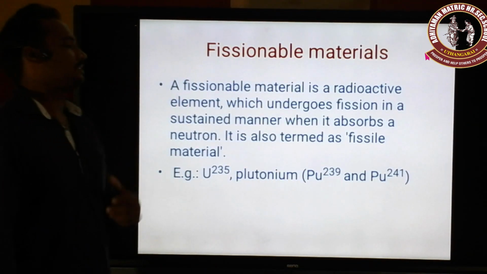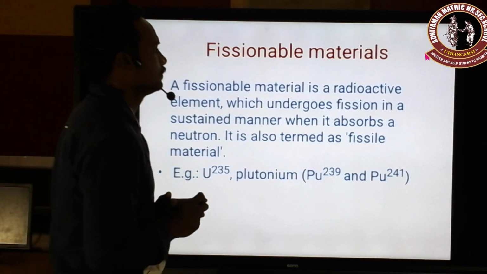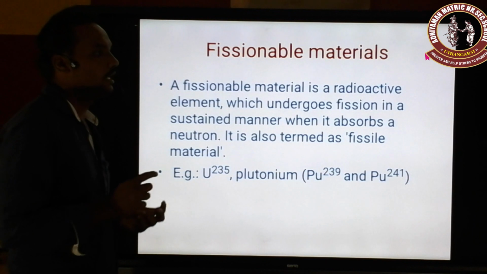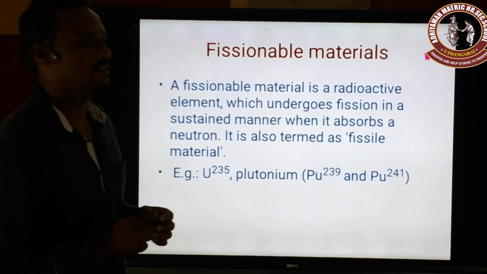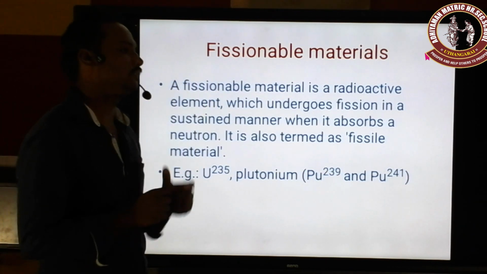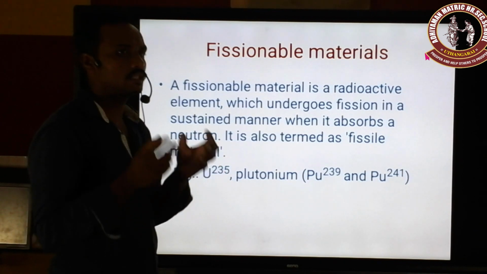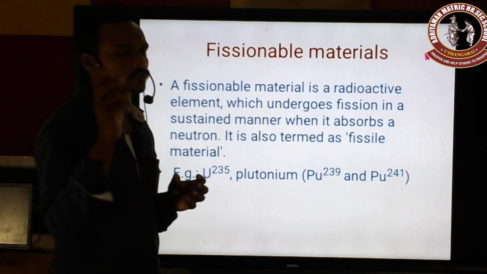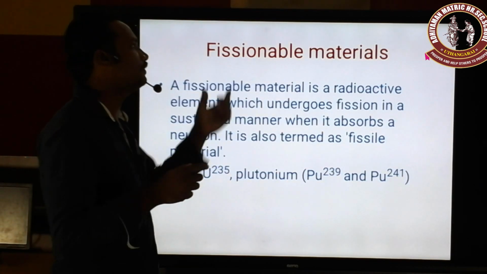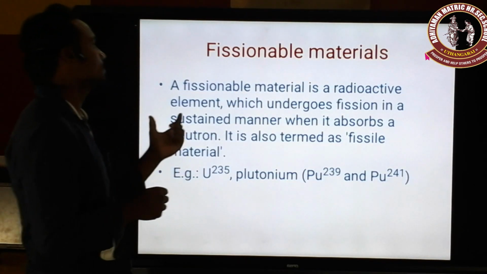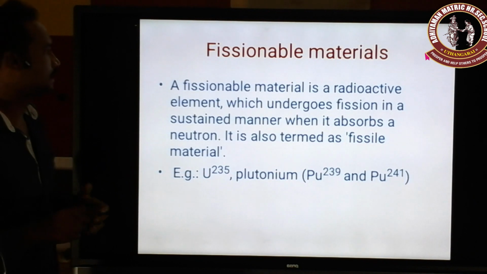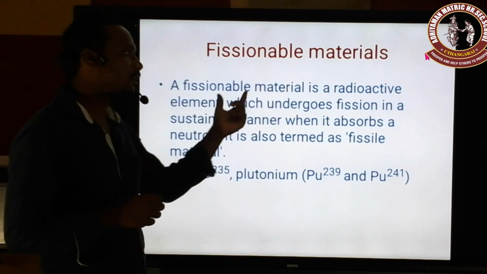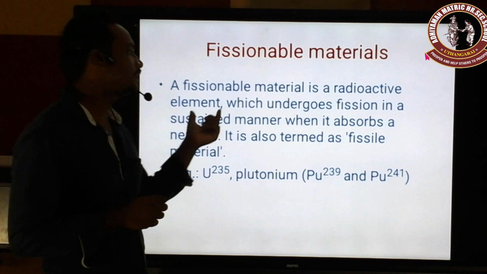So what kind of materials do we have? Here we have two types of materials. One is fissionable materials, and the other is non-fissionable materials. What is the meaning of fissionable? Fissionable means that only a certain amount of elements get broken. That kind of breaking element is called a fissionable material. Okay, what kind of elements break? A fissionable material is a radioactive element which undergoes fission in a sustained manner.